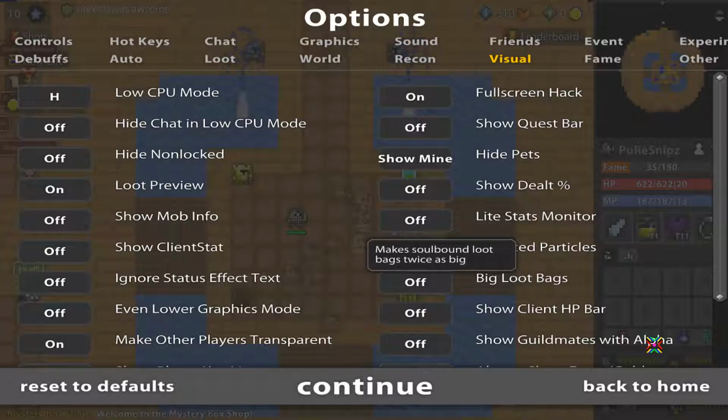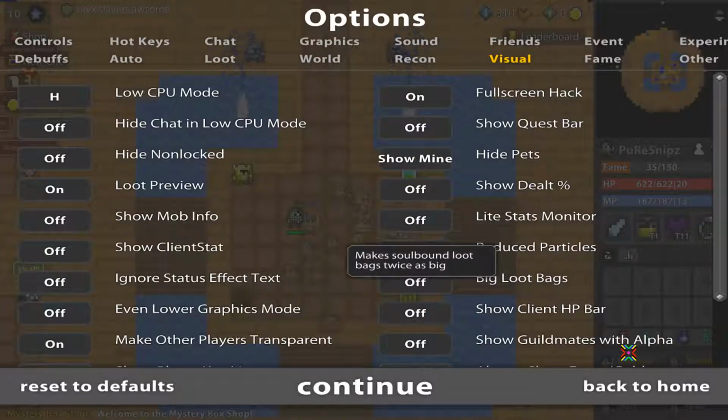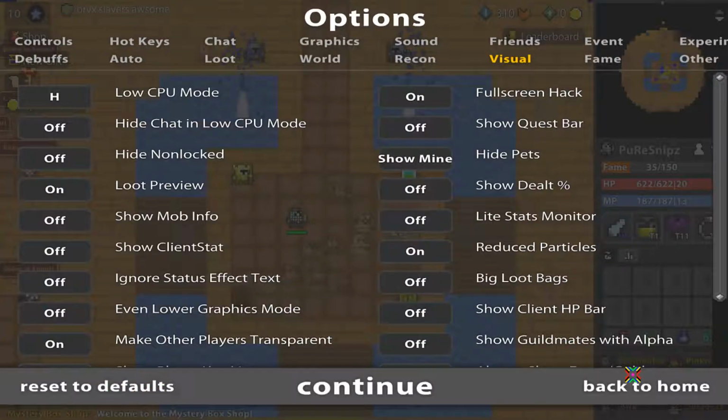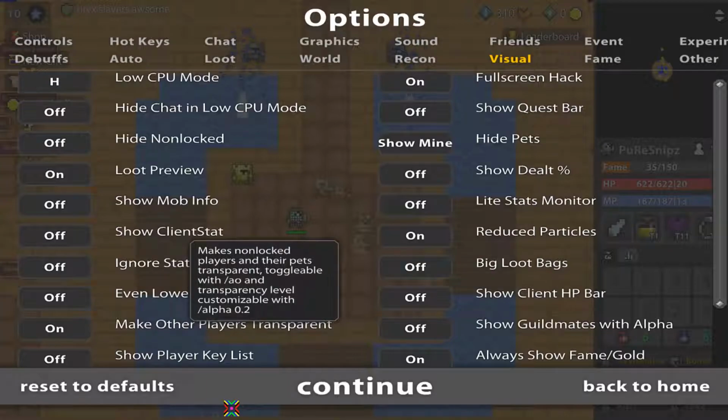Big lootbags. I don't know, it's kind of bad to me. Don't use it. Use it at your own risk. Evil Air graphics mode. I don't need it. Show client HP bar. This is where people make the mistake. Just put it on off. Like, for real. What is this, man? No. We don't want this. Just off. Off.